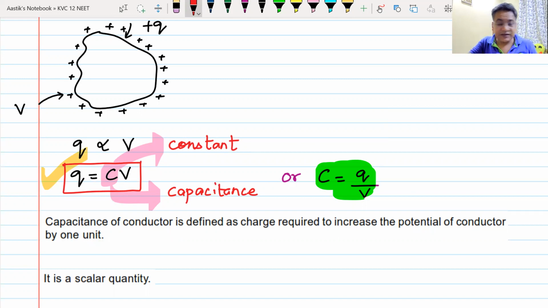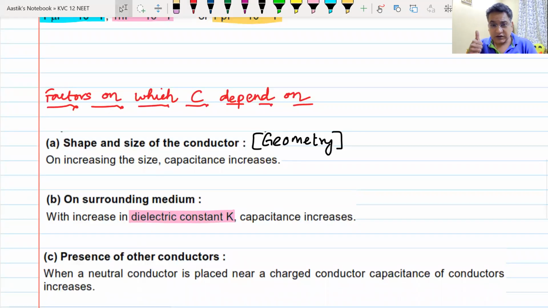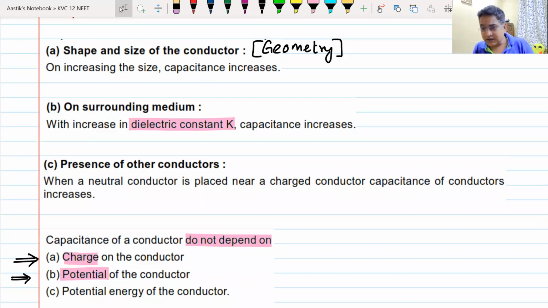It depends on certain factors. What are the factors on which it depends? I've already told you that. It depends on number one, size, shape, and geometry. Number two, the medium surrounding it. Number three, the presence of other conductors. What it does not depend on, and which might confuse us sometimes, is that it does not depend on Q, it does not depend on V, and it does not depend on the energy of the conductor.